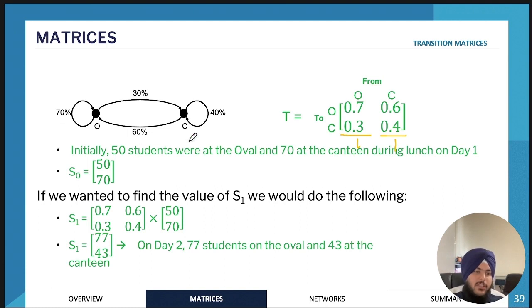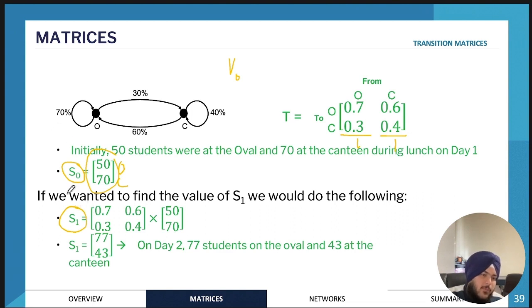Okay, so if we have initially 50 students at the oval, so let's just say it's a Monday morning, and we have 50 students at the oval and 70 students at the canteen on day 1. So then we use this initial state matrix, or S0. So if we're referring back to financial maths, we might use V0 to refer to the initial sum of money that we put in the bank. So same here, we have an initial state matrix. So initially, we have 50 at the oval and 70 at the canteen. And then if we want to find the numbers of people on day 2, we need to find what S1 would be.